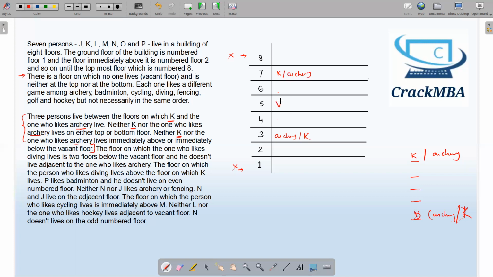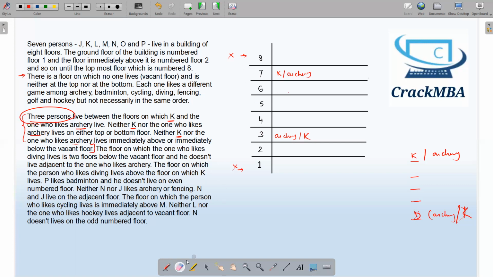But the problem with this structure is that when I'm putting the vacant floor over here, there will be 2 persons sitting at the 6th floor and 4th floor. But we want 3 persons living between them. So this case is not satisfying and it is violating the condition. So we will not put it like this. K and archery will not come at the 7th floor and 3rd floor respectively.